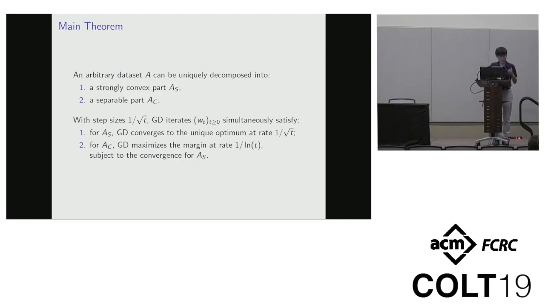If the strongly convex part and linearly separable part are orthogonal to each other, or in other words, if they're independent, then we can give a clean analysis for margin maximization. However, in general, they are not orthogonal. There's dependency between them, and with this dependency, this margin maximization problem has a very different structure. We need to handle it in a very subtle way in our proof. Okay, so this is our main theorem.